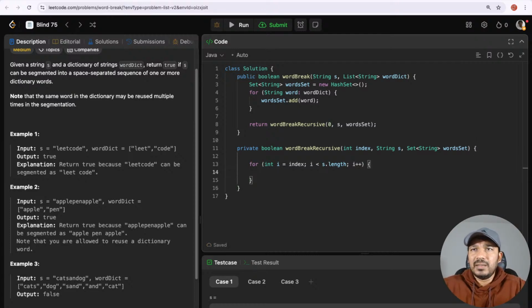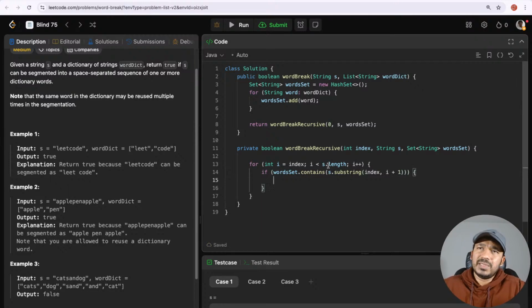Okay, now let's see, if wordSet.contains(s.substring(index, i + 1)). What am I doing here?